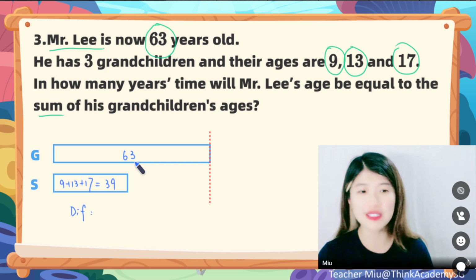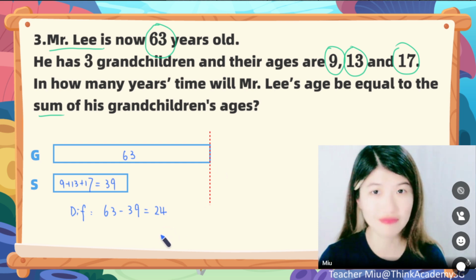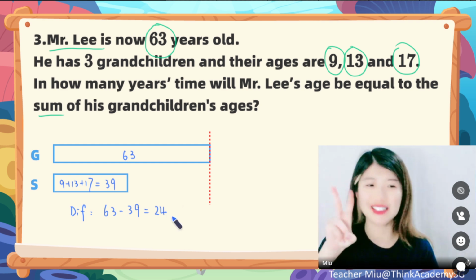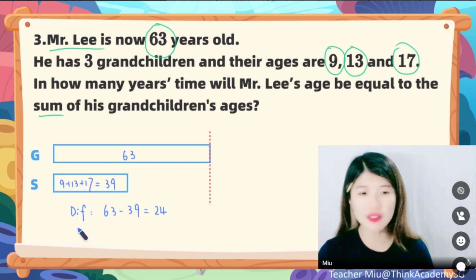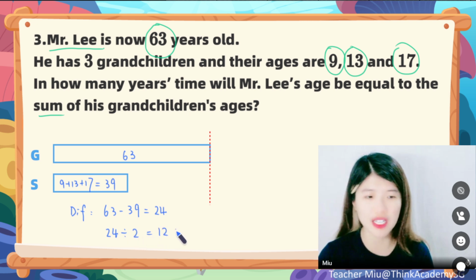For the difference, it's supposed to be 63 minus 39. That gives you 24. All right. Can I say it is 24 years later? Don't forget, 2 kids are sharing the gap. 2 kids are filling the gap. So that is actually 24 divided by 2 to find out it is 12 years later.